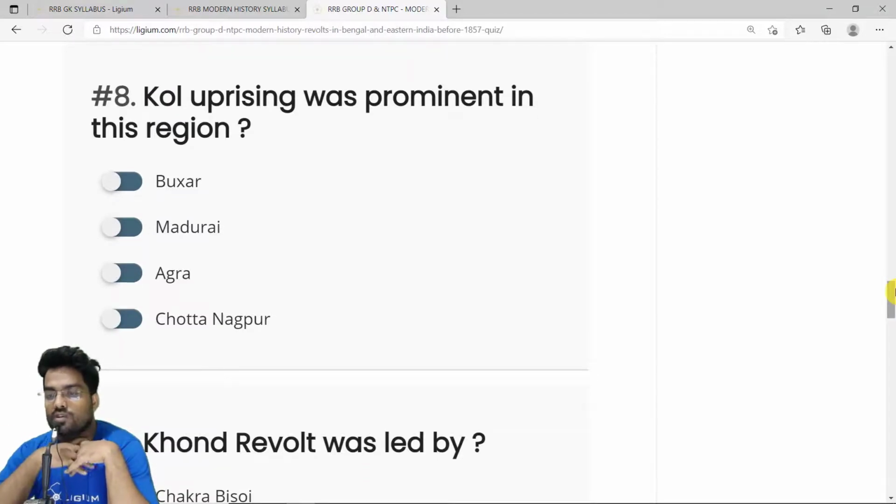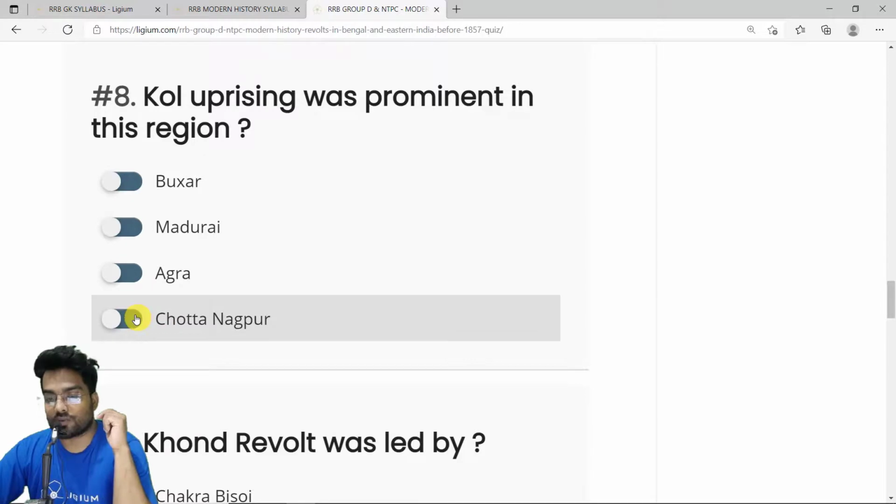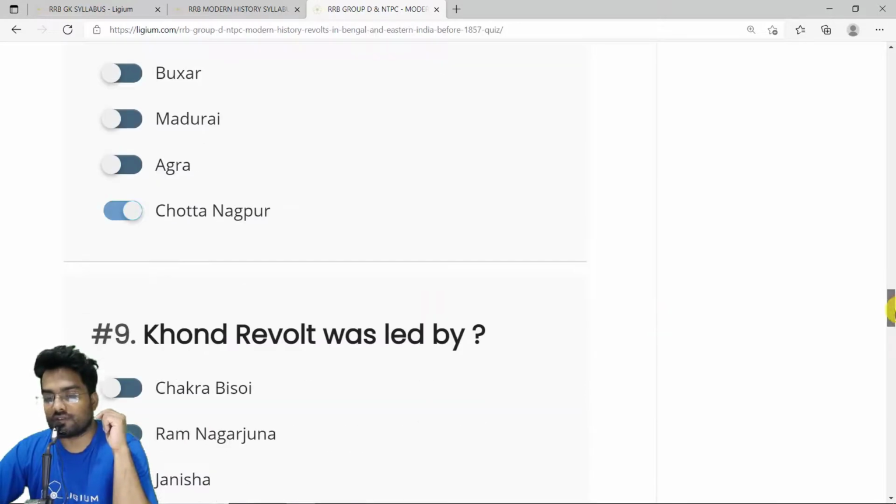The Kol uprising was prominent in this region. Like the earlier Ho and Munda revolt, the Kol uprising was very prominent in this Chota Nagpur region. So the correct answer is Chota Nagpur. Okay. Then we have the ninth question.